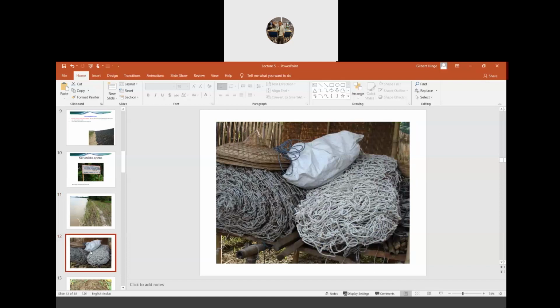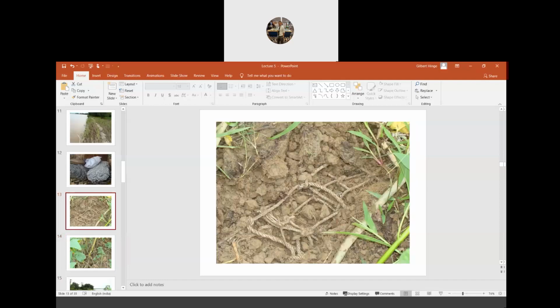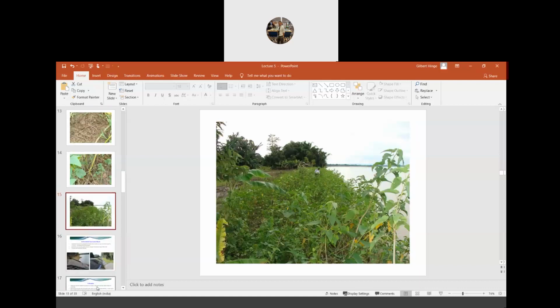So this kind of net they use here. You see they place this kind of net here, and then they place vegetation here. By the time this net deteriorates, the entire area is covered with this vegetation, and this vegetation will prevent the erosion. It can also withstand the direct currents striking it. It can act as a cushioning effect. I have told you in the last class, okay, that when the current strikes against vegetation, it will act as a cushioning effect and will prevent the erosion of this bank.